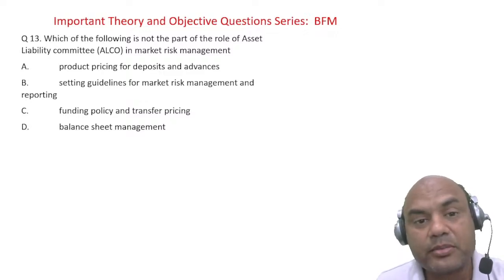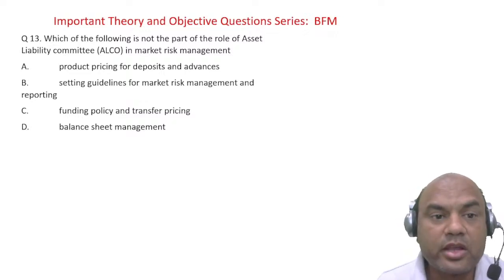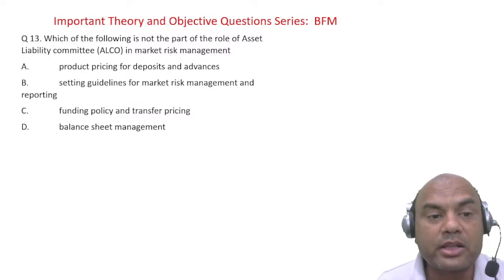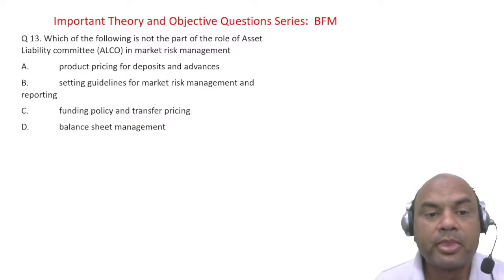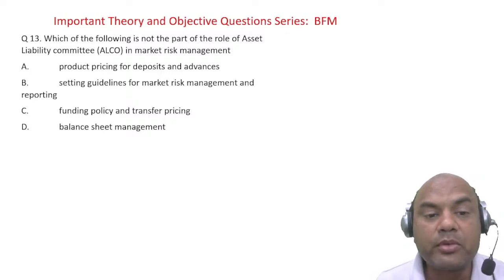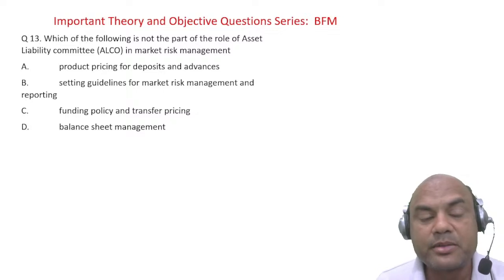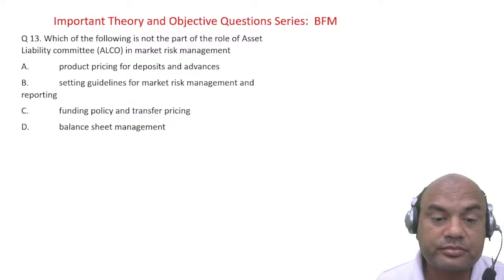ALCO looks at market risk, CRMC credit risk, ORMC operations risk. So which of the following is not part of ALCO? Product pricing of deposits and loans, setting guidelines for market risk management and reporting, funding policy and transfer pricing, and balance sheet management.